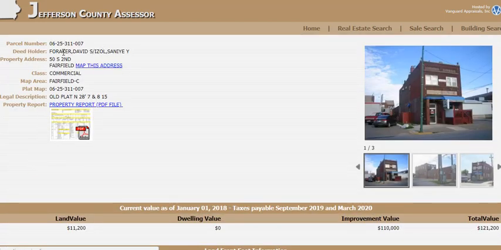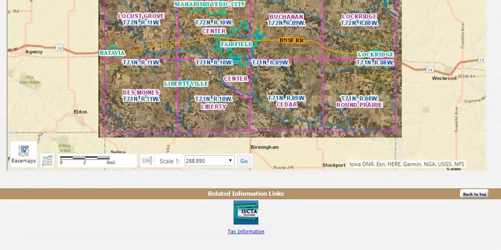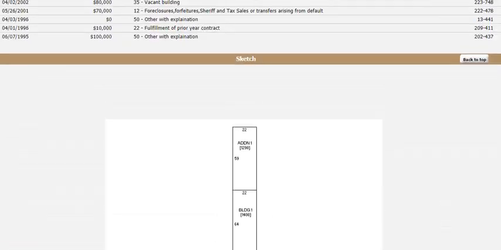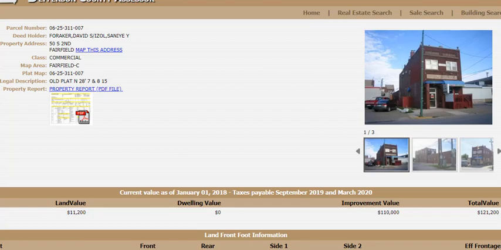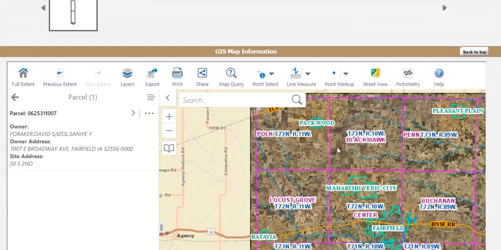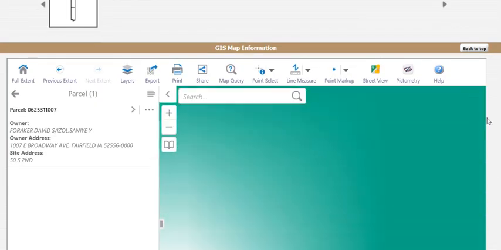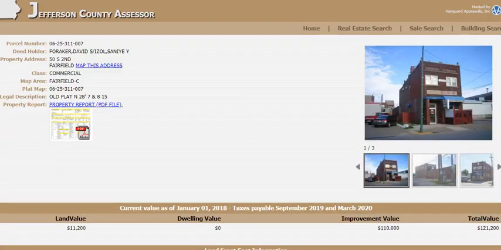Again, it's going to show you who the deed is in, what class it is. Keep in mind this legal description. If you're doing a deed transfer or something, this may not be the correct one. You want the actual name off the deed. Sometimes this one is actually even shortened, so it's not going to work. And it has some pictures. It keeps on shooting me down to the map down there.